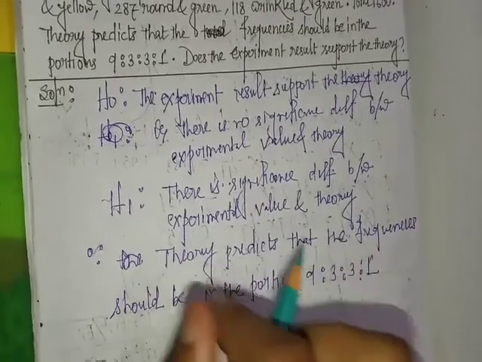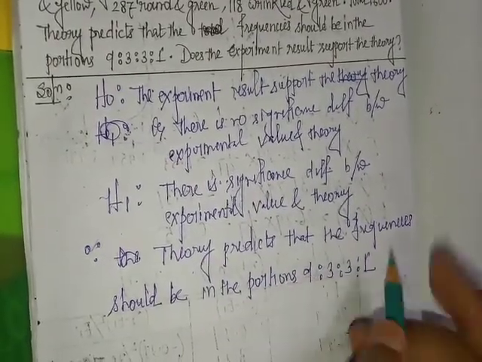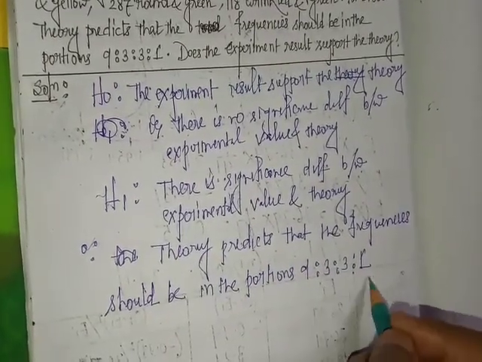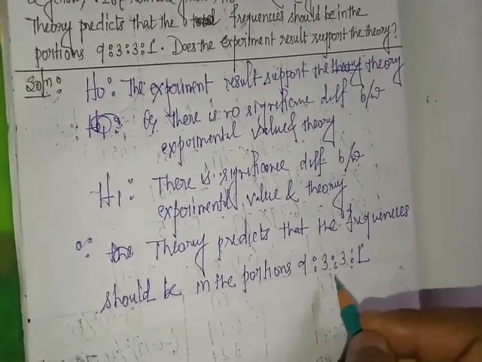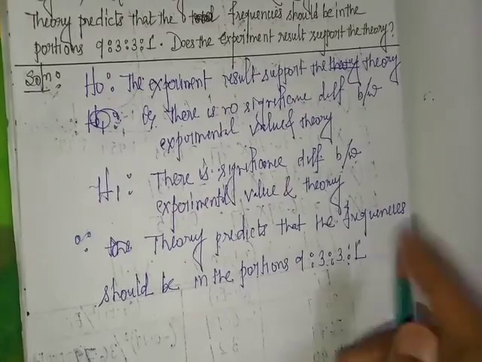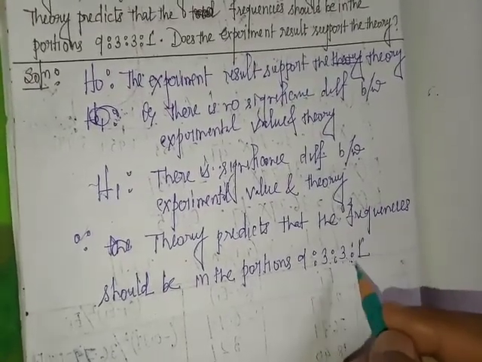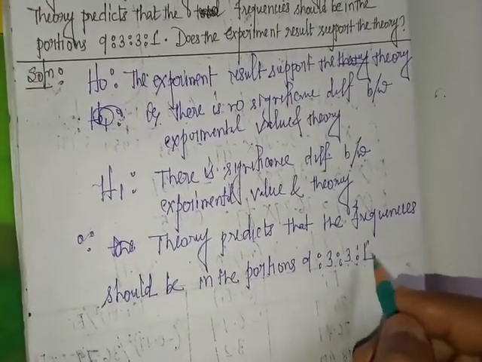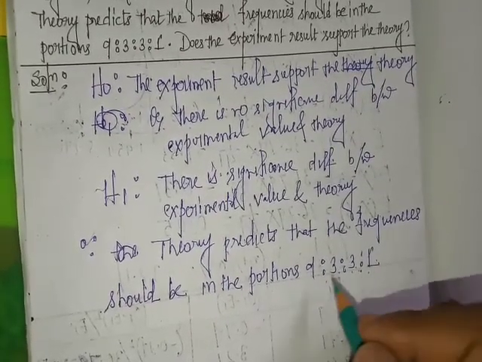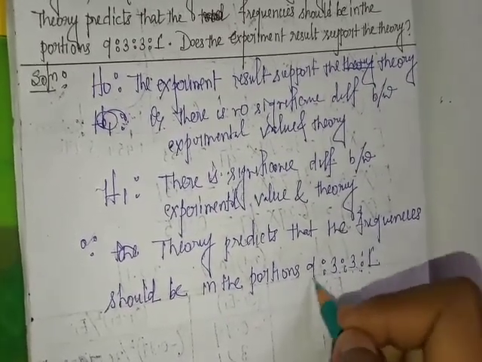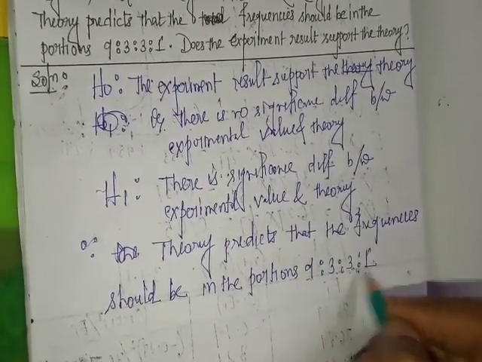Then probability of 9 is 9 by 16, where 16 means 9 plus 3 plus 3 plus 1.